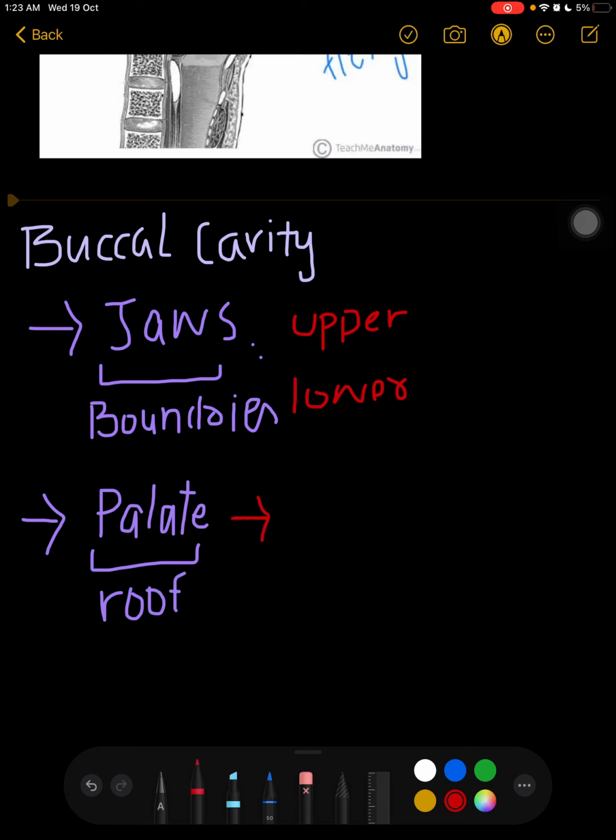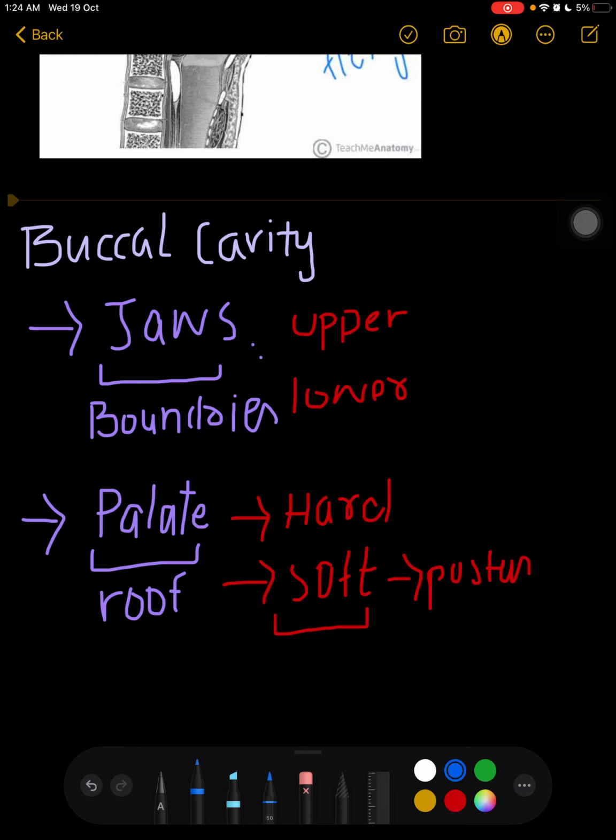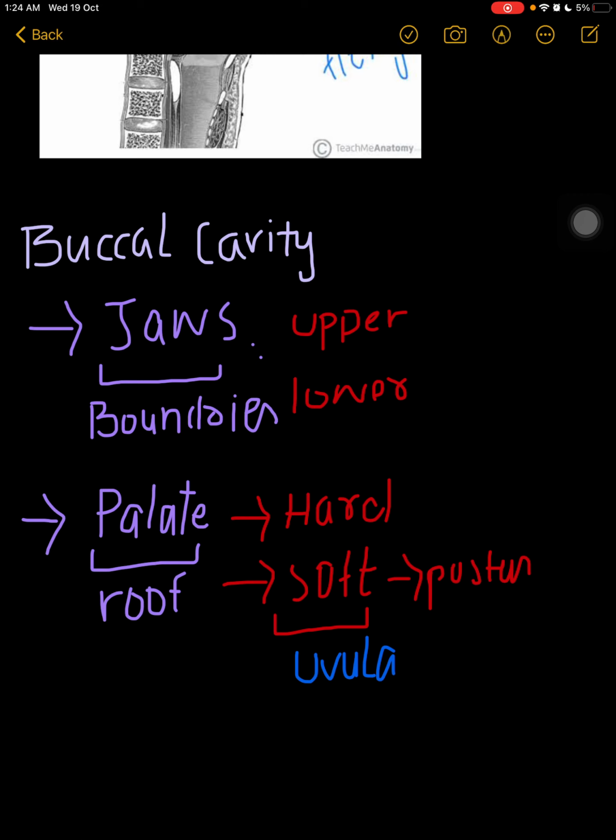There are two types of palate: hard palate and soft palate. The hard palate is present on the roof, and the soft palate is present on the posterior side. In the middle of the soft palate there is the uvula. Now what is uvula?